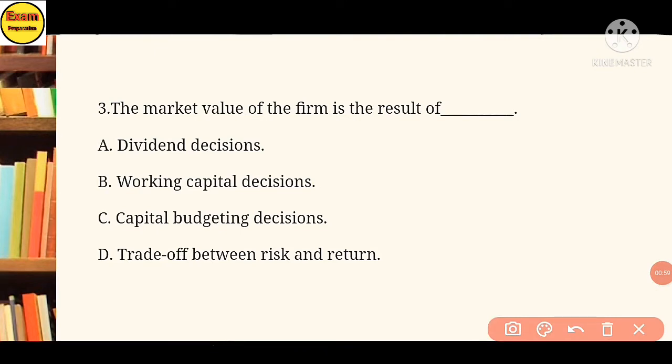Third, the market value of the firm is the result of blank. A. Dividend. B. Working capital. C. Capital budgeting decision. D. Trade-off between risk and return. The answer is option D. Trade-off between risk and return.